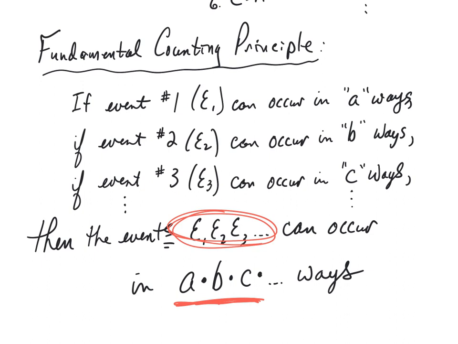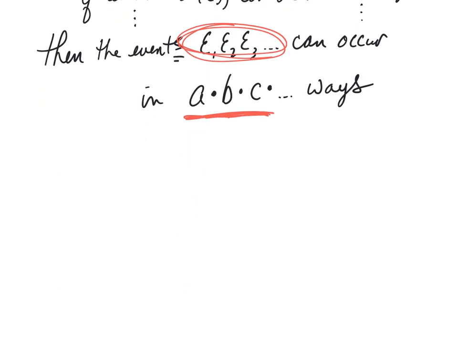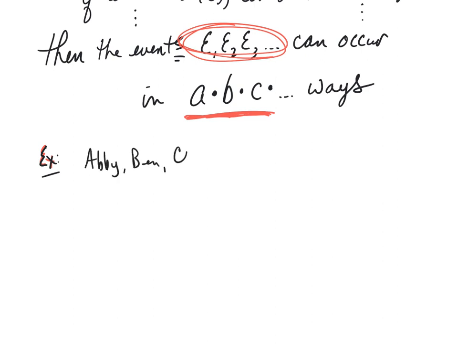All right? And so we can then look at our, I'll just scroll the screen up slightly. We can go back to, let me switch to black so it shows up a little nicer. We can go back to our example with Abby, Ben, Chuck, and Danny. And instead of listing out all of the ways in which they could stand in a line, we could think about their positions at the door, all right? The person in the first position, second position, third position, and fourth position.